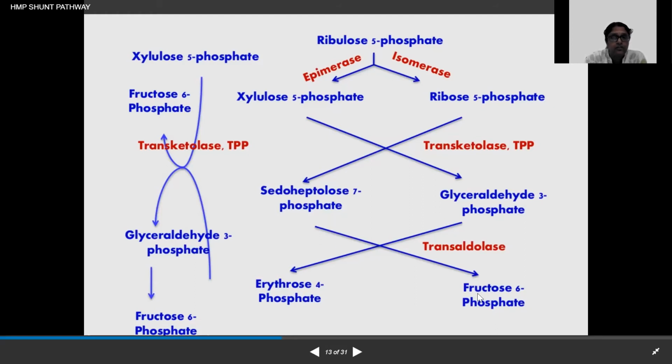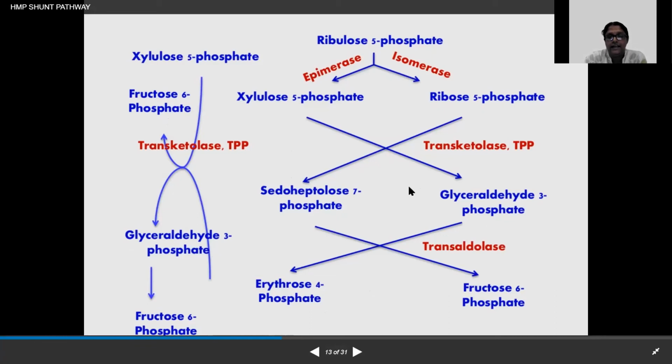And now this fructose 6-phosphate can actually enter into glycolysis as well, if it is deemed necessary.